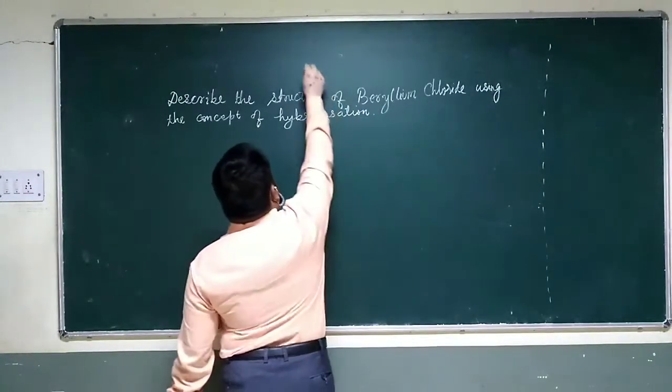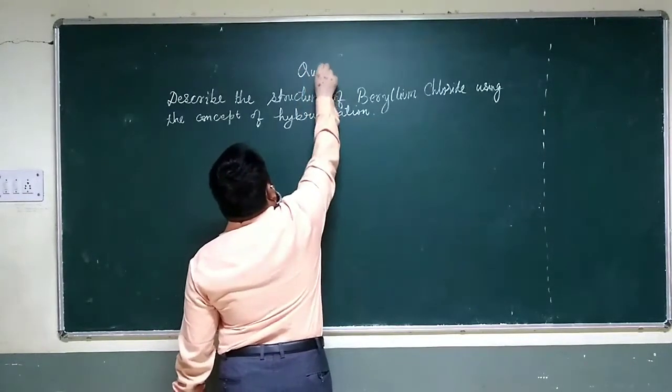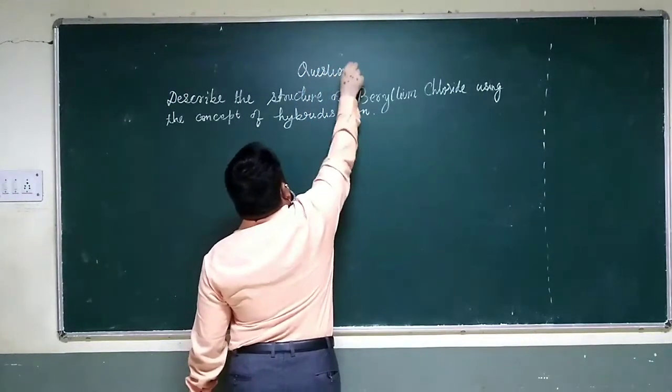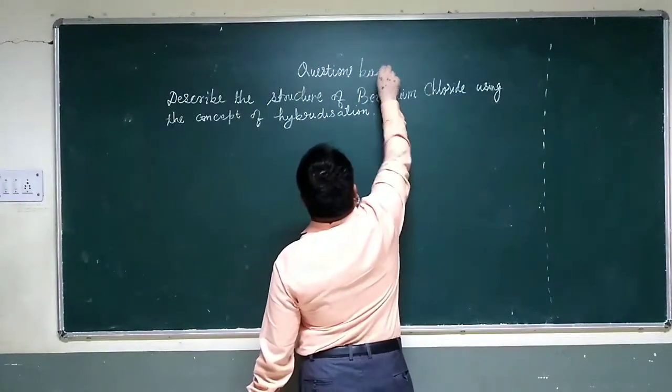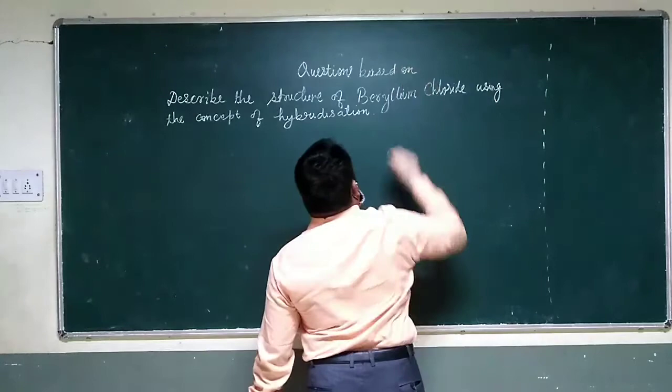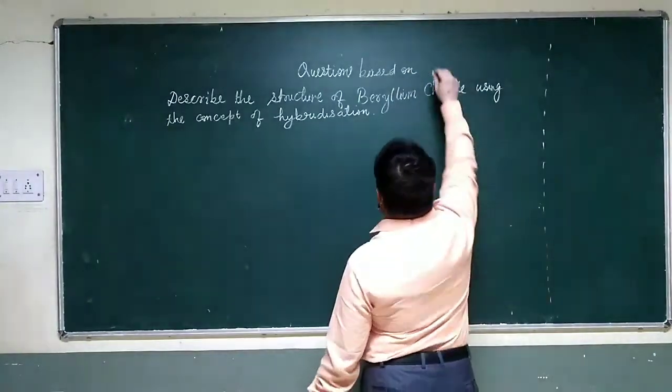So what we are going to do today, we are going to do some questions based on hybridization.